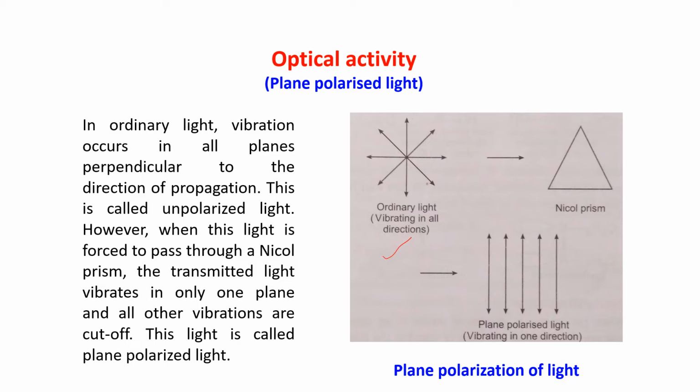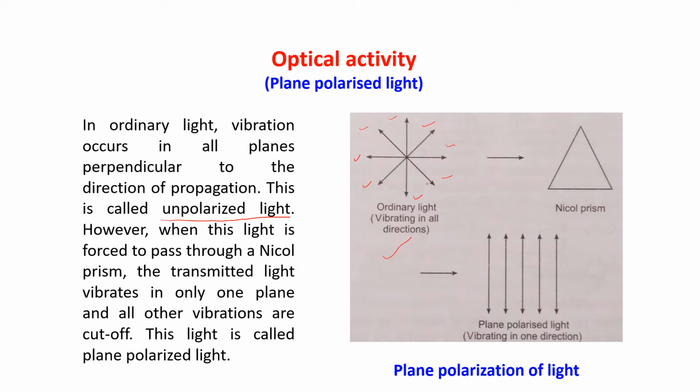It is vibrating in all directions. This is called unpolarized light, when it is vibrating in all planes perpendicular to the direction of propagation.